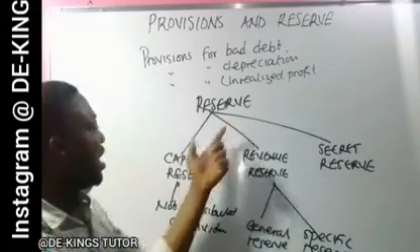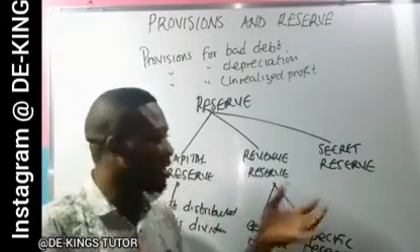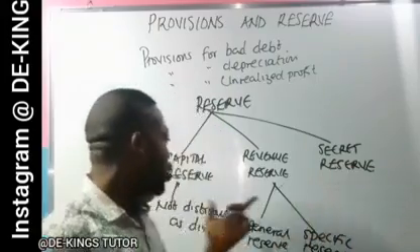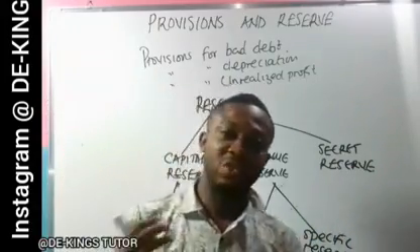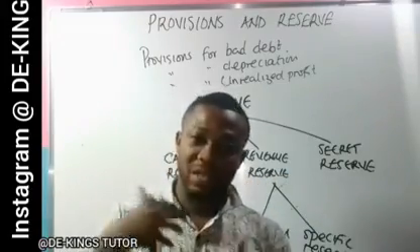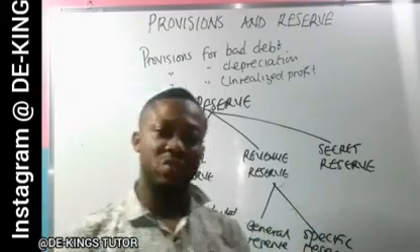In some texts it can be divided into capital and revenue, but I researched and found that we also have secret reserve. The capital reserve is not distributed as dividend to shareholders, while revenue reserve is distributed as dividend to shareholders, and can be divided into general or specific reserve.